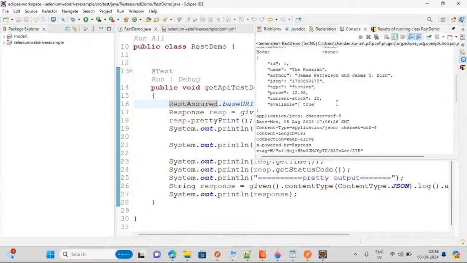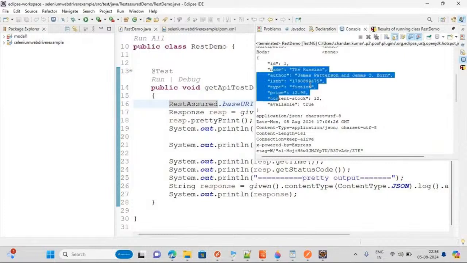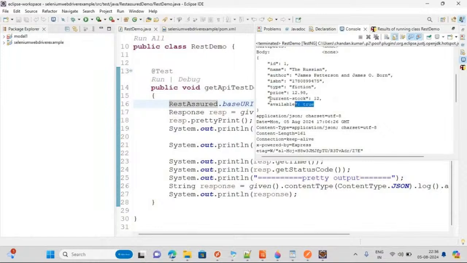Now, while writing a test case, you have to check whether the ID equal to 1 is present or not, check whether the 200 OK message is coming or not, check whether the ISBN number is correct or not. This book belongs to this ISBN number. See how it's coming in key and value pairs. Can you see that? We have JSON, and we have parsing methods available in JavaScript. We will do it easily.